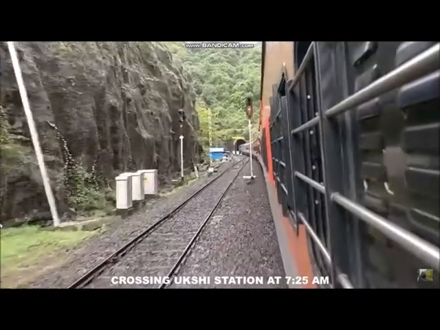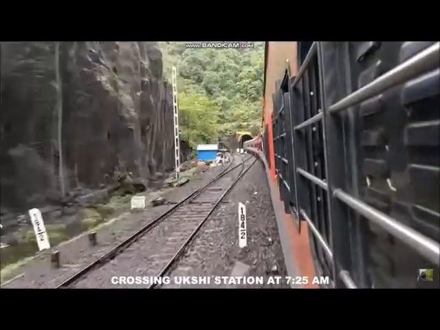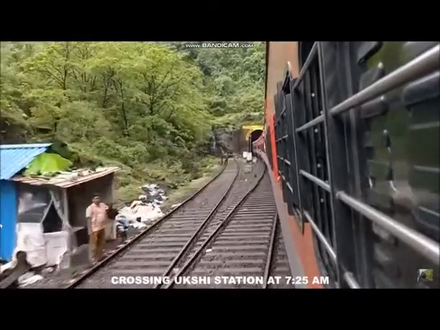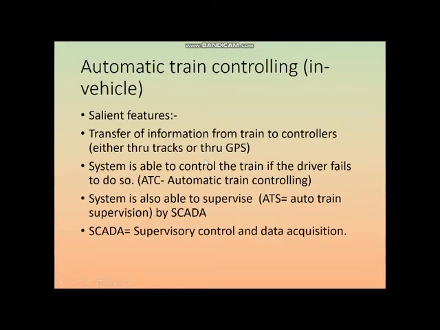The system can also control the train. Maybe automatic braking is there, or perhaps reduction of speed. These kinds of facilities are provided using this automatic train controlling. Some unit is there inside the train, and that unit transmits the information outside, and from the outside the necessary communication can be established with the loco pilot.